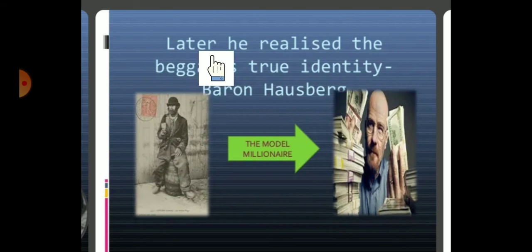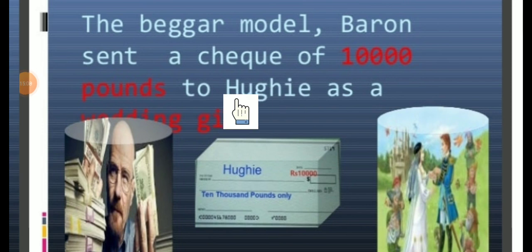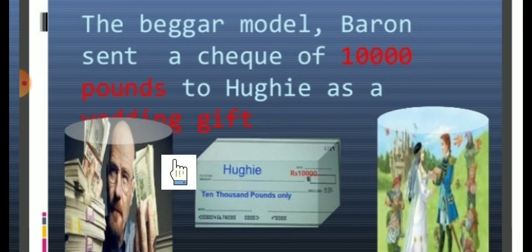Here he recalled that later he realized the beggar's true identity is Baron Hausberg. So who is Baron Hausberg? The beggar who was standing in front of the poster, and Trevor is drawing his picture over the poster. So he got the true identity. Who? Hugi. Hugi got the true identity. And who was the beggar? The beggar is the model millionaire, the richest person in Europe. So the richest of the richest persons can be called here the millionaire. Understood, student? The beggar model baron sent a check of how much? 10,000 pounds to Hugi as a wedding gift.